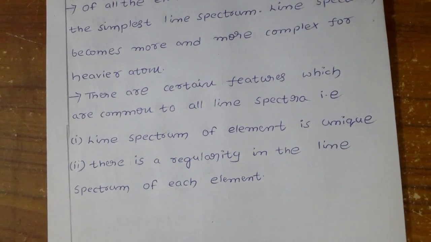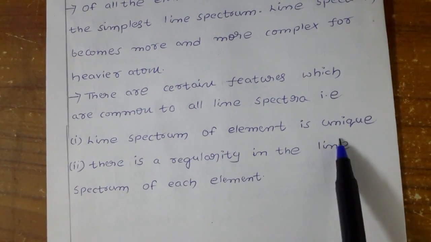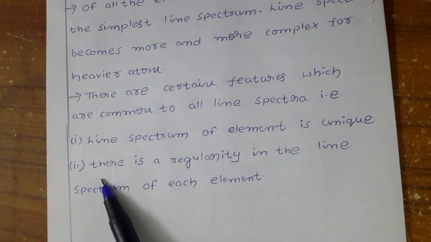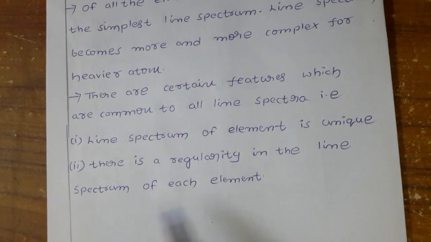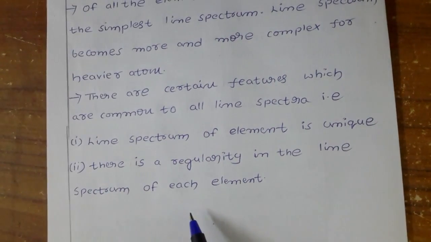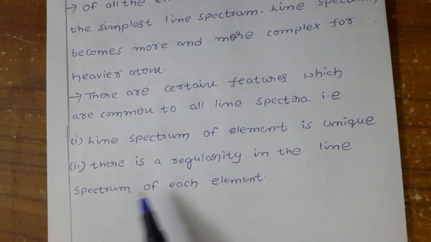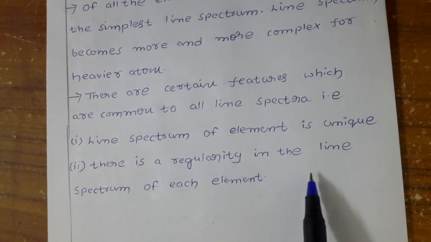Like that, if you take the line spectrum of hydrogen, you won't get the same thing for helium. So the line spectrum of an element is unique. Second, there is a regularity in the line spectrum of each element. You will get proper lines, there will be some regularity, there won't be any randomness.